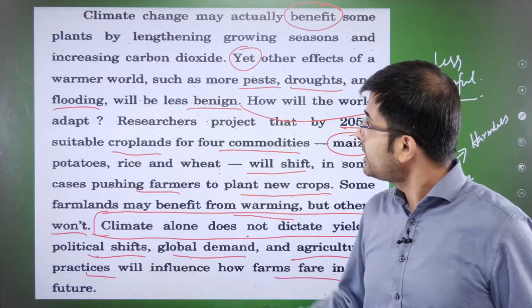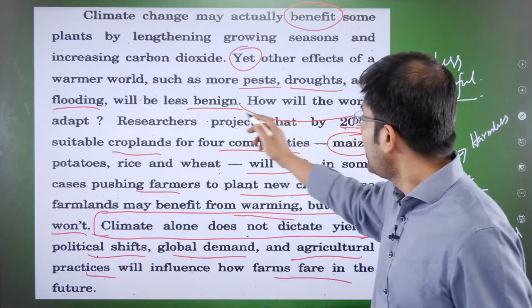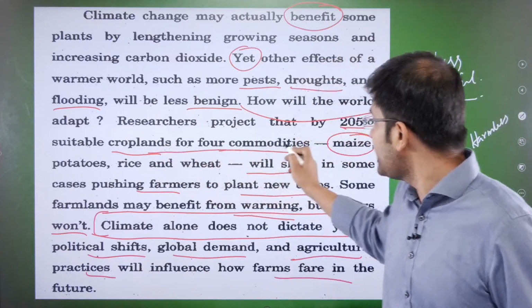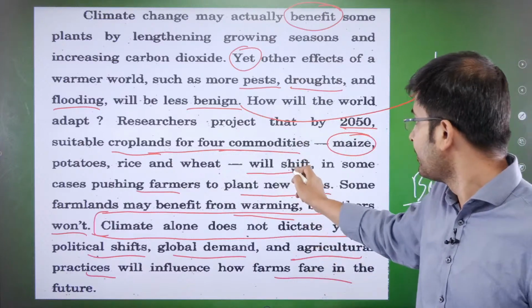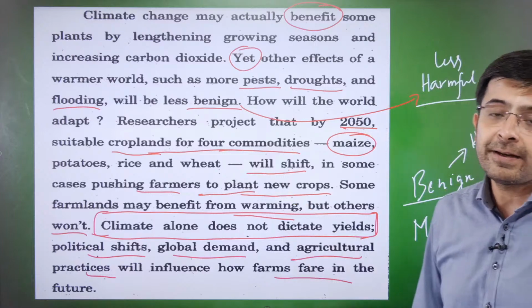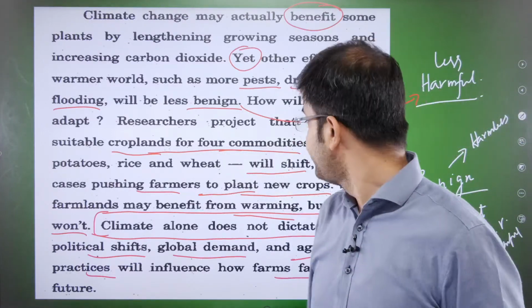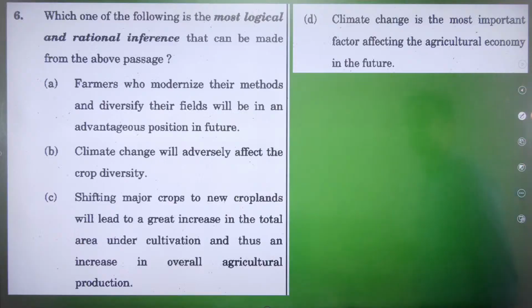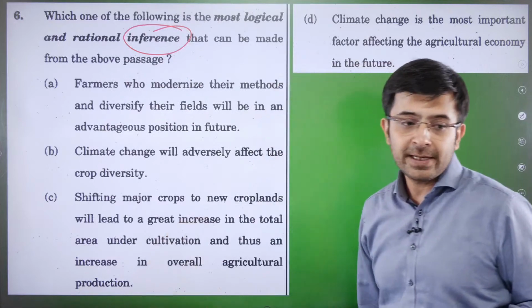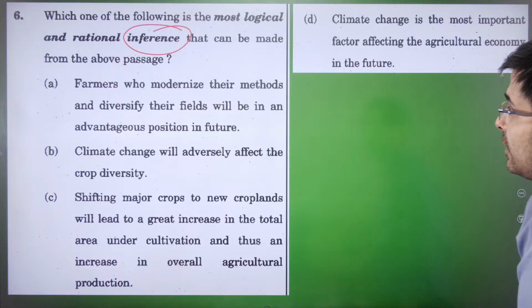Okay? He started with listing out the benefits of climate change. Then he said, well, you know what? Eventually, all of those people who are just growing these 4 commodities, they'll have to shift. And in some cases, you will be asked to plant better yield varieties or better crops for that particular time. Okay? Let's look at the question now. The rational inference. What do you infer? What's your primary takeaway? Okay? Your rational inference. Let's look at it now.